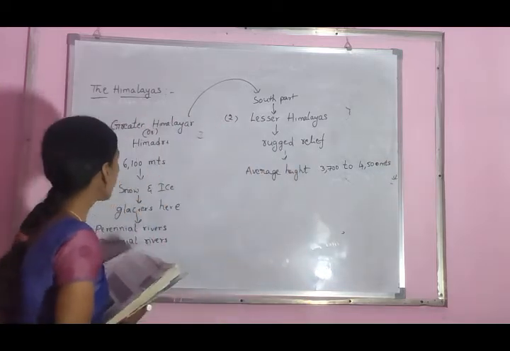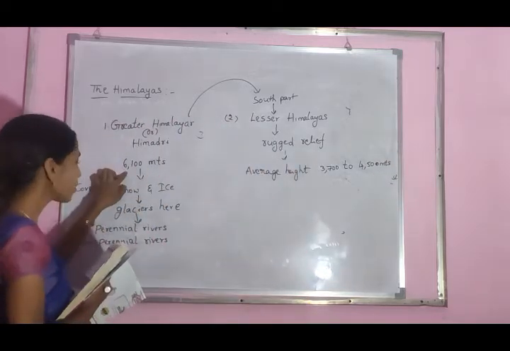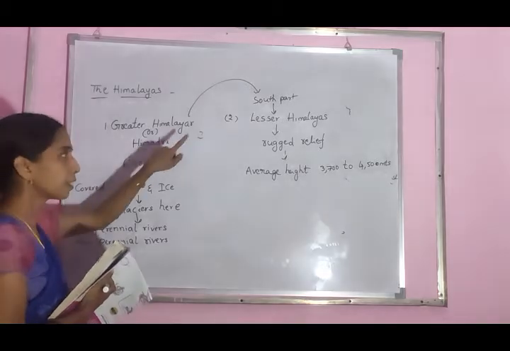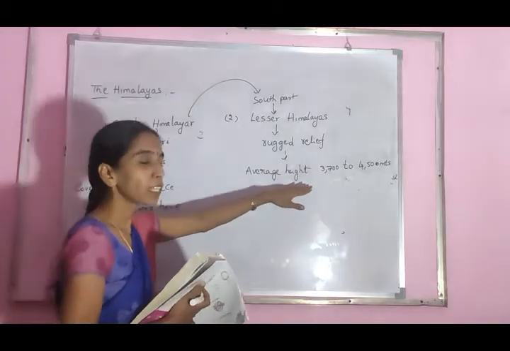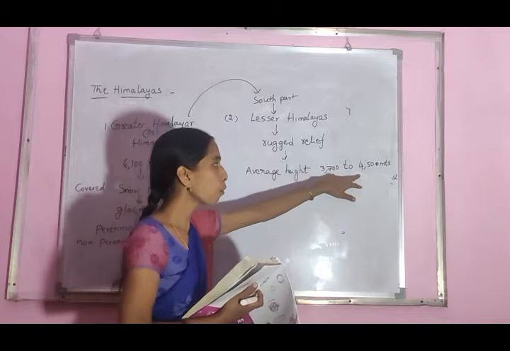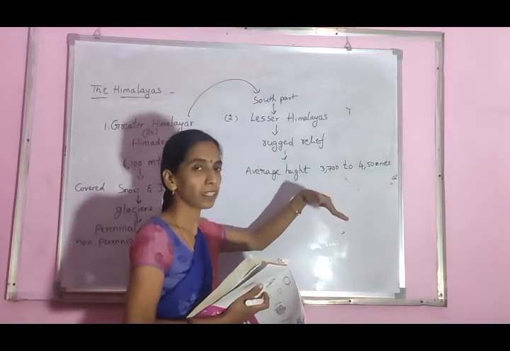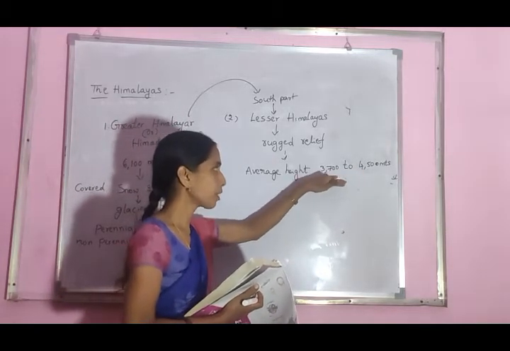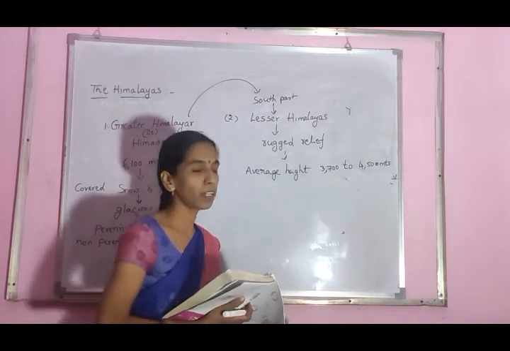You can compare: the Greater Himalayas average height is 6,100 meters, while the Lesser Himalayas average height is 3,700 to 4,500 meters.